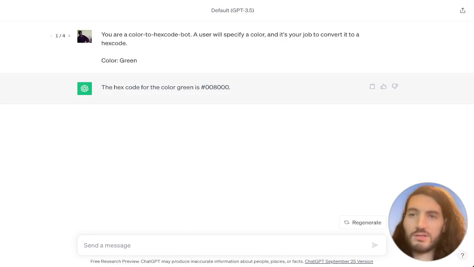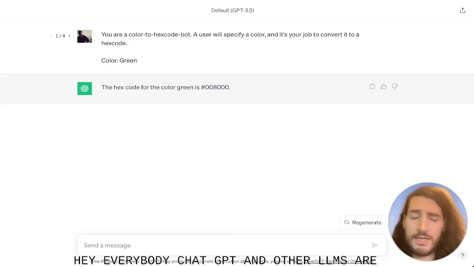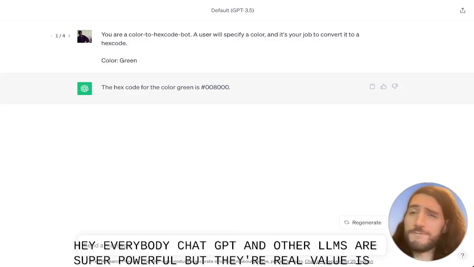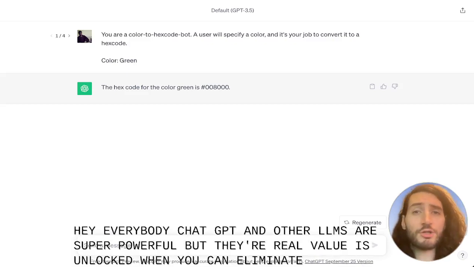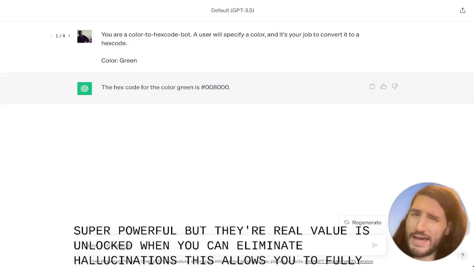Hey everybody, ChatGPT and other LLMs are super powerful, but their real value is unlocked when you can eliminate hallucinations. This allows you to fully automate workflows and provide your generations as a service. So how do we do that?